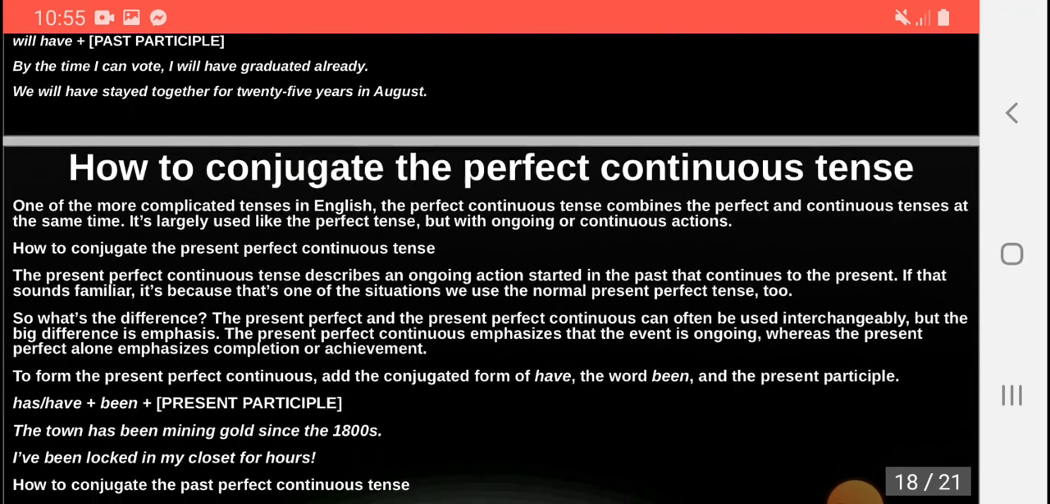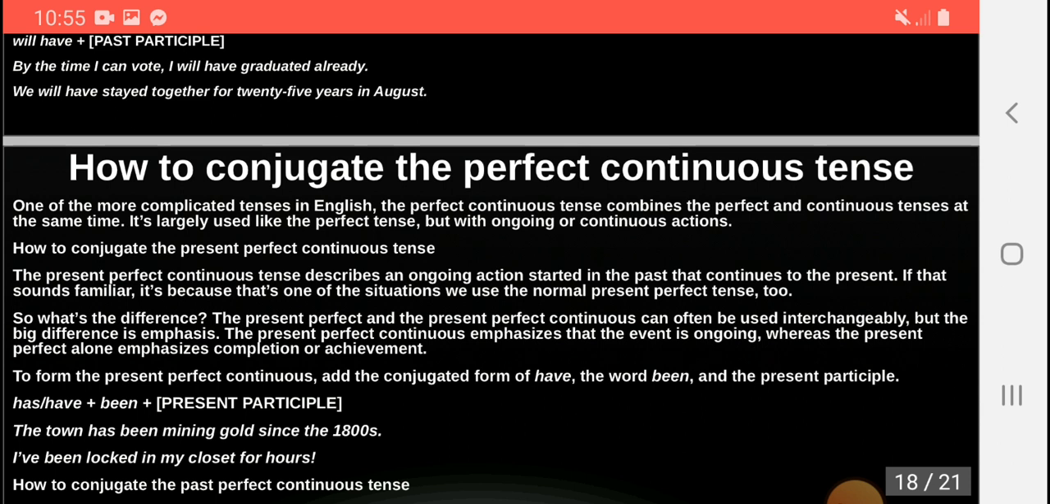Then, how to conjugate the perfect continuous tenses? One of the most complicated tenses in English, the perfect continuous tense combines the perfect and continuous tenses at the same time. It is largely used like the perfect tense, but with ongoing or continuous actions. How to conjugate the present perfect continuous tense?